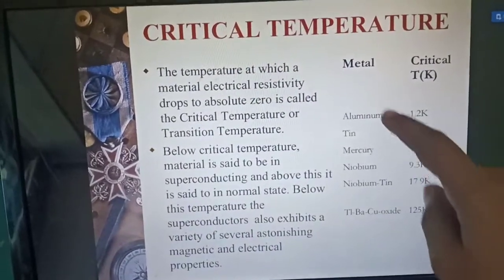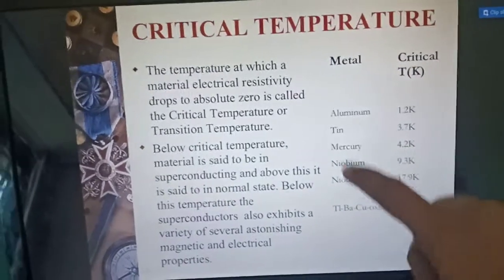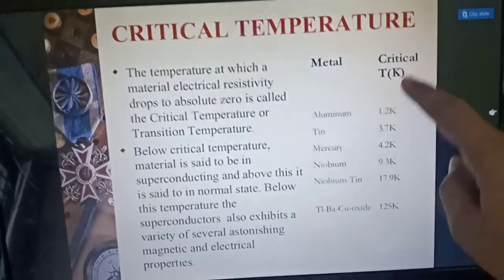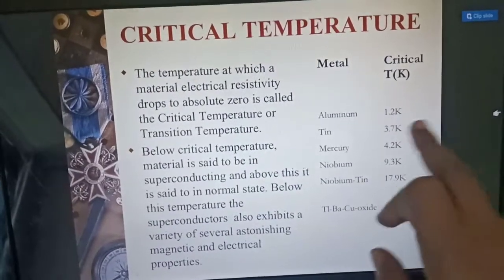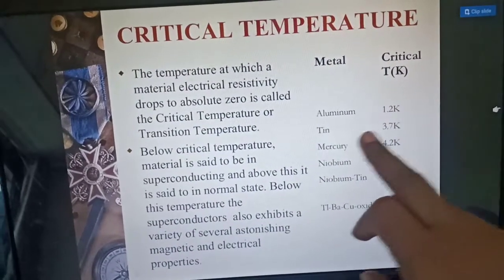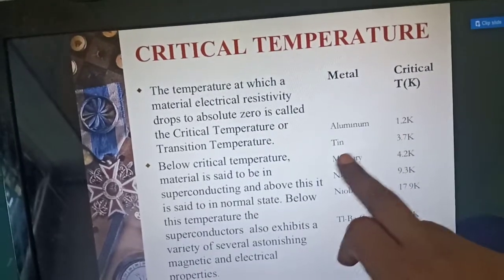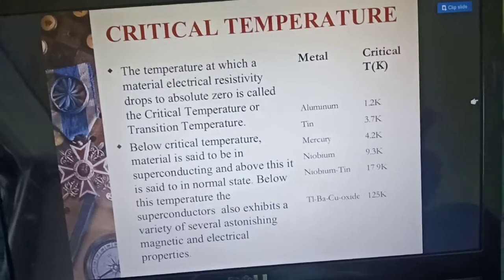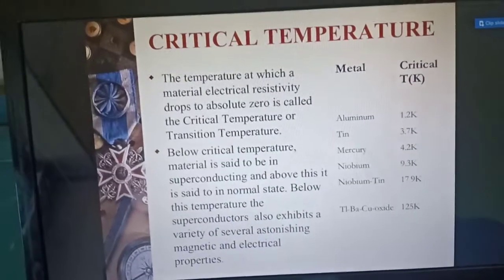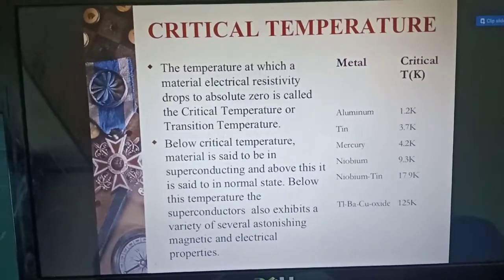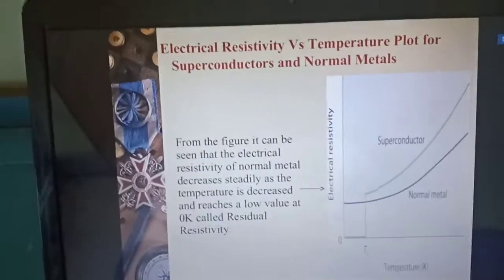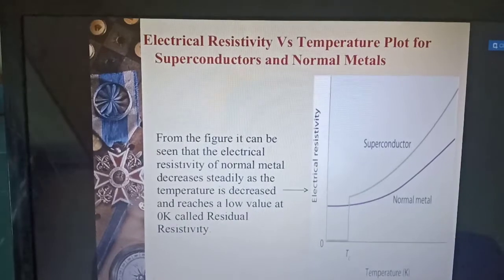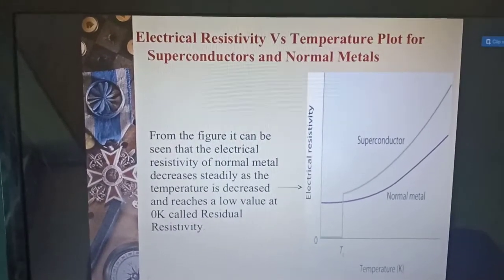So some of the metals, here see the table. They have a critical temperature, and for different metals the critical temperature is different. Aluminum has 1.2 Kelvin, tin has 3.7 Kelvin, and mercury has 4.2 Kelvin critical temperature. So next, that is the electrical resistivity versus temperature plot for the superconductor and the normal state.